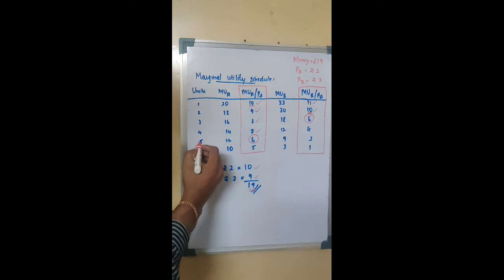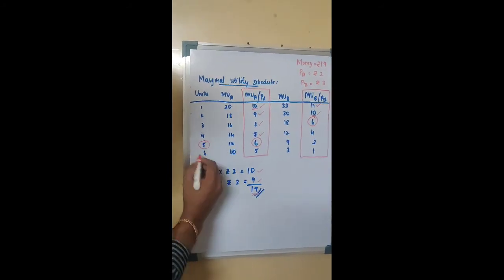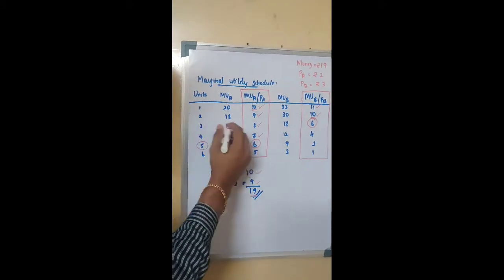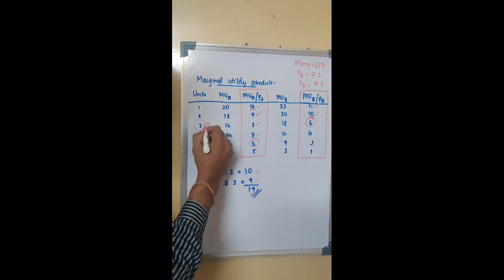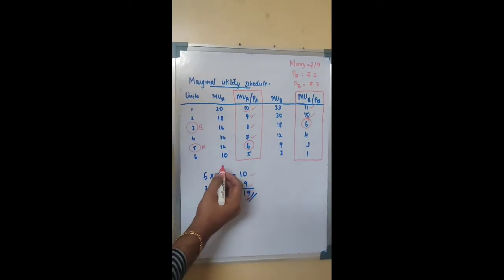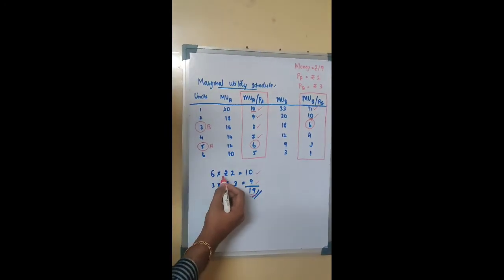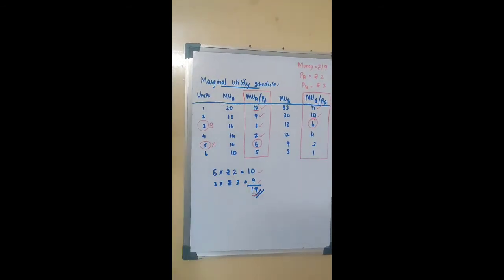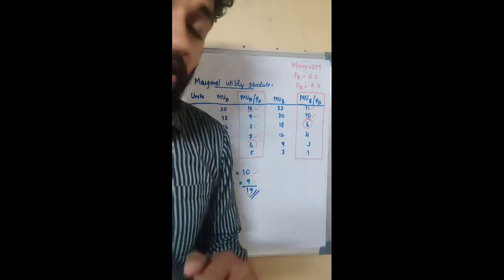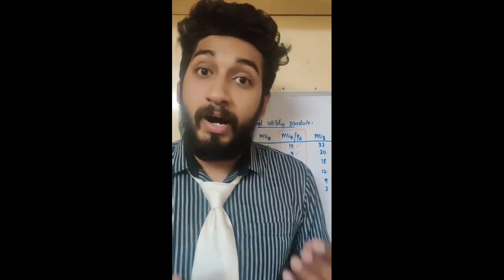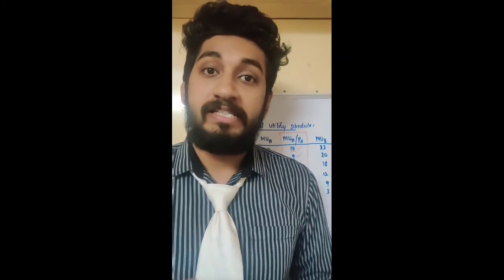With this we can say that if you are consuming 5 units of A, the money that we spend on that is 10 rupees. If we are consuming 3 units of product B, one product of B costs us 3 and one product of A costs us 2. Multiplying that with the number of units, we get the money that we have in our hand, that is 19 rupees. So what are we trying to derive here is, with the given amount of money, how many goods you can purchase depends entirely upon the marginal utility that you derive from each and every product.